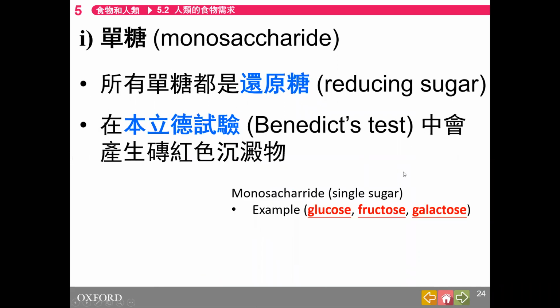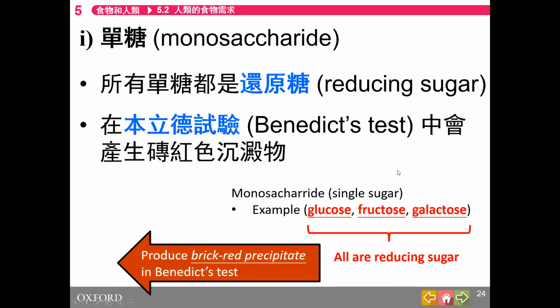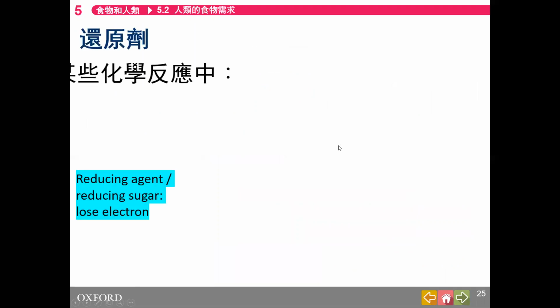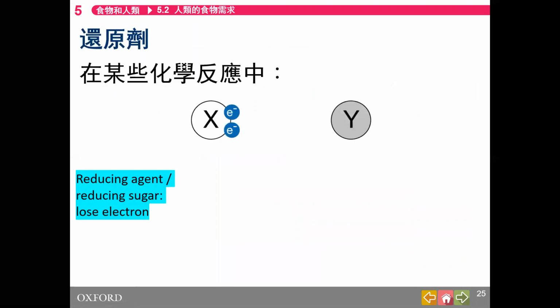All single sugar are reducing sugar. In the food test we include in later part of this chapter, we say that all reducing sugar would produce brick red precipitate in Benedict's test. So what is Benedict's test? What is reducing sugar?